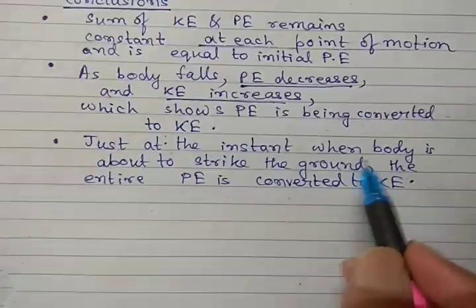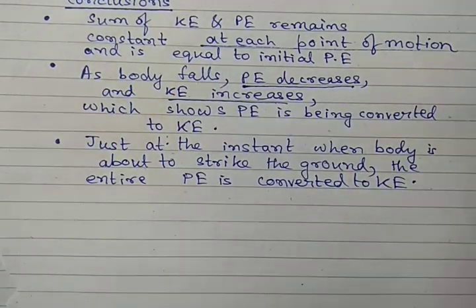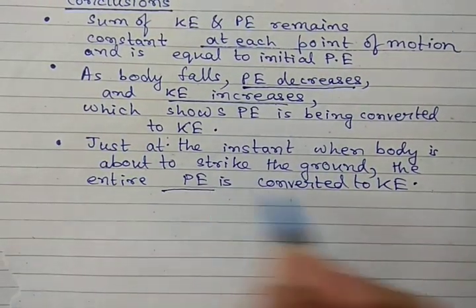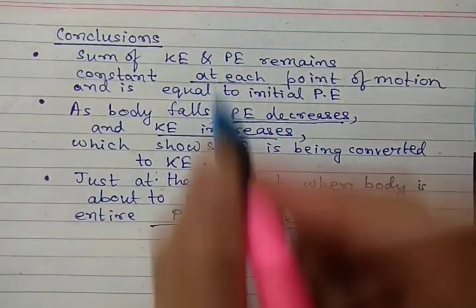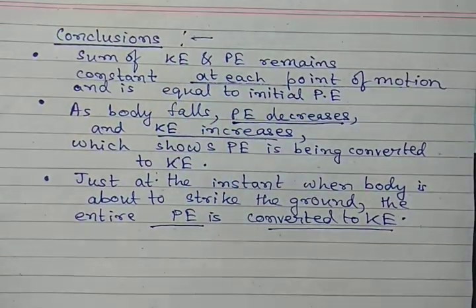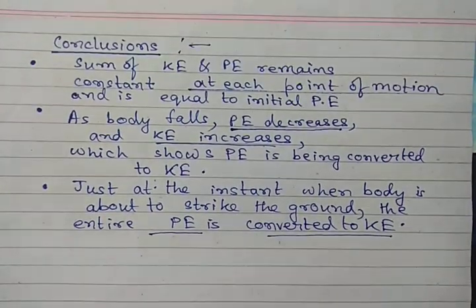Just when the body is about to strike the ground, the entire potential energy has been converted into kinetic energy. That is why potential energy becomes 0 and kinetic energy becomes maximum, equal to the initial potential energy of the body. This clearly confirms that the principle of conservation of energy holds for a free falling body.